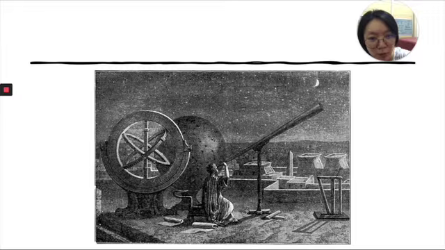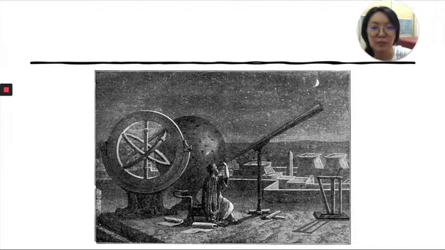Wow, this is Hipparchus, and these are the equipment he was using. Look at the globe and look at this big round circle. What was he doing? He was very interested in observing the moon, the sun, and the stars. And he was able to obtain 850 stars positioned on this celestial globe.